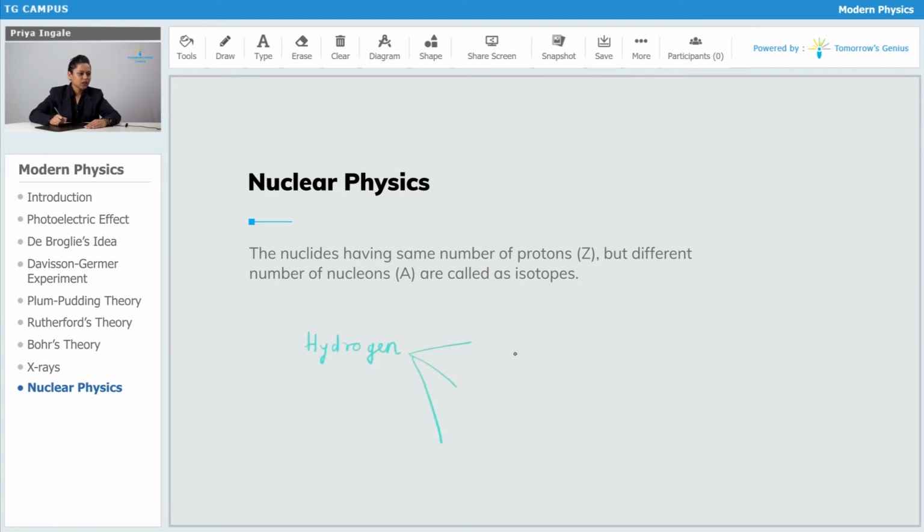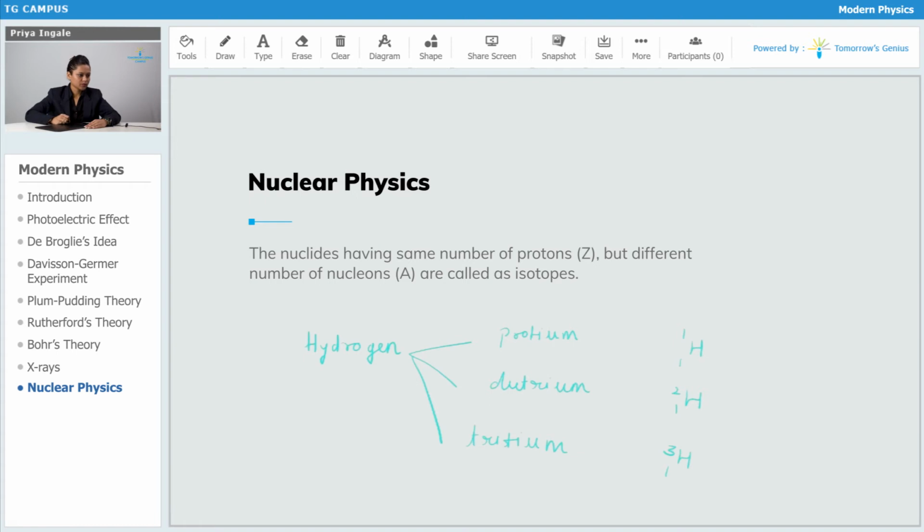Protium, deuterium, and tritium. Okay, so they have the same atomic number, right? 1, 1, and 1, but they have different mass numbers. So the mass number here is 1, here it is 2, and here it is 3. So this type of atoms are called isotopes.